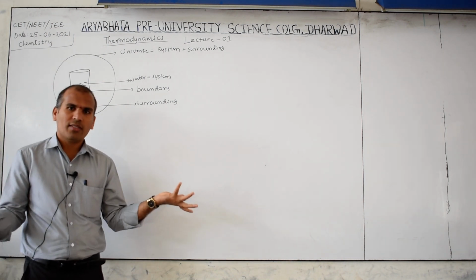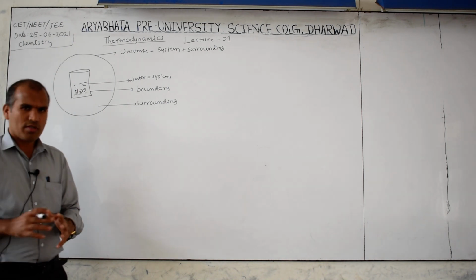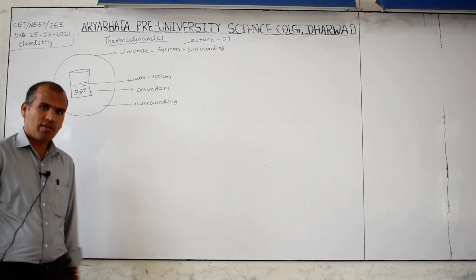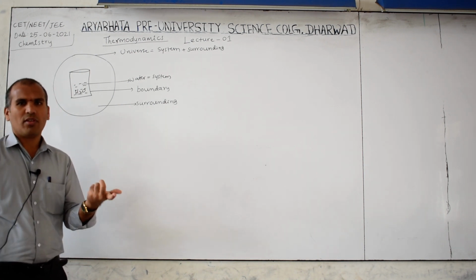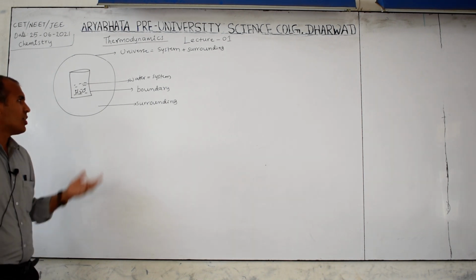But in practice, this does not happen. It means the system is small and the surrounding is very large. In that very large surrounding, a small change does not make an effect. Therefore, keep in mind, there is no need to discuss the surrounding, and in this chapter we discuss only the system. So very rarely is a question asked about the surrounding.